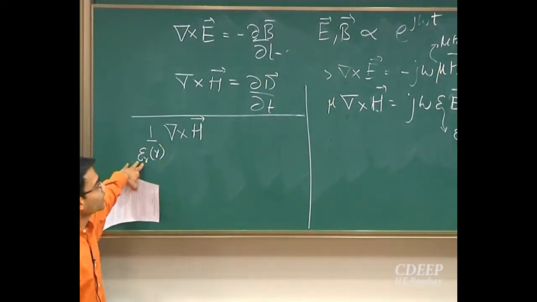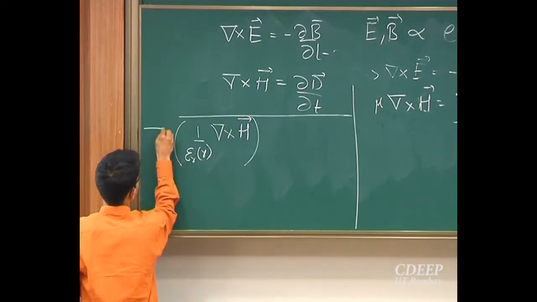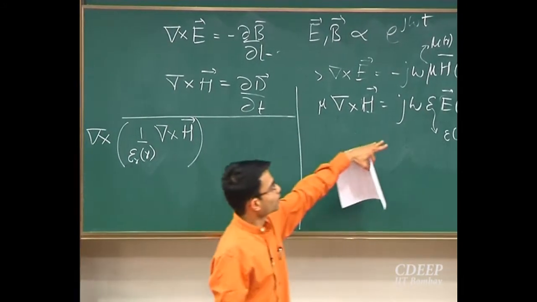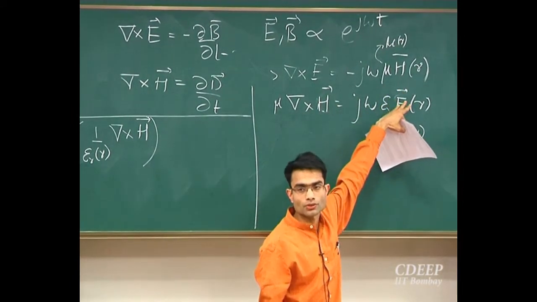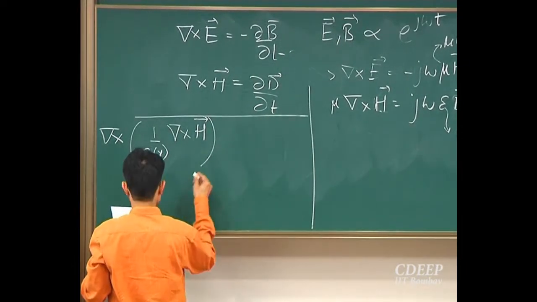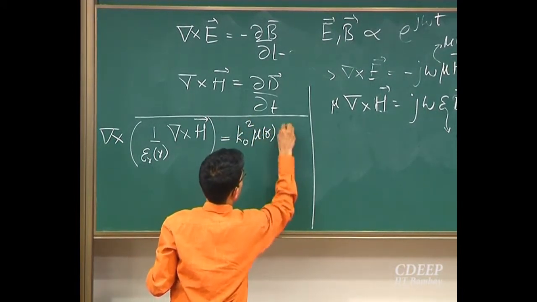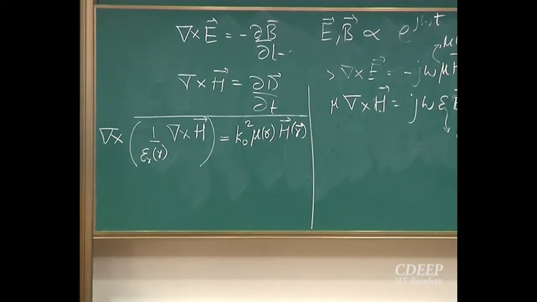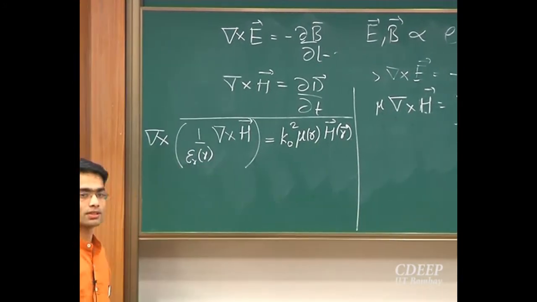So I have taken this epsilon r here in the denominator on the left hand side. Now I am going to take the curl on the left hand side. So the net result will be curl of E over here with some constants. Curl of E I know is proportional to H. So I should have an equation in just one variable, correct? So I will be left with my k0 squared, which has all my constants of mu naught and epsilon naught, right? So now this is something good.